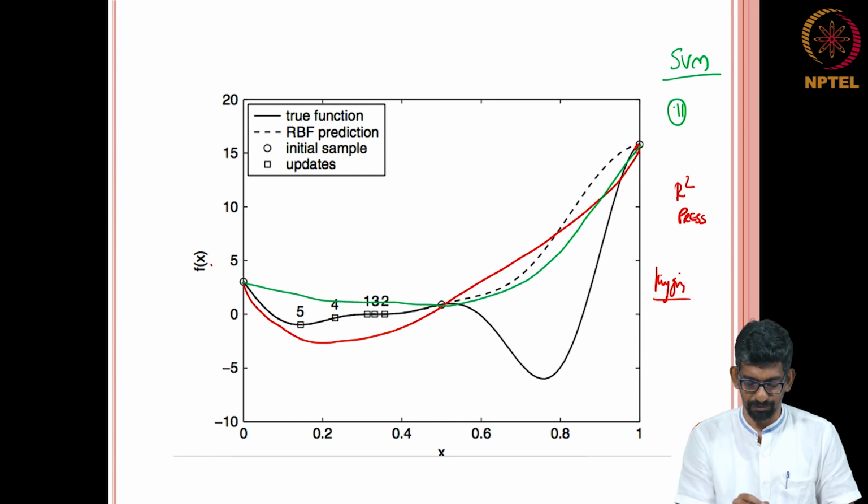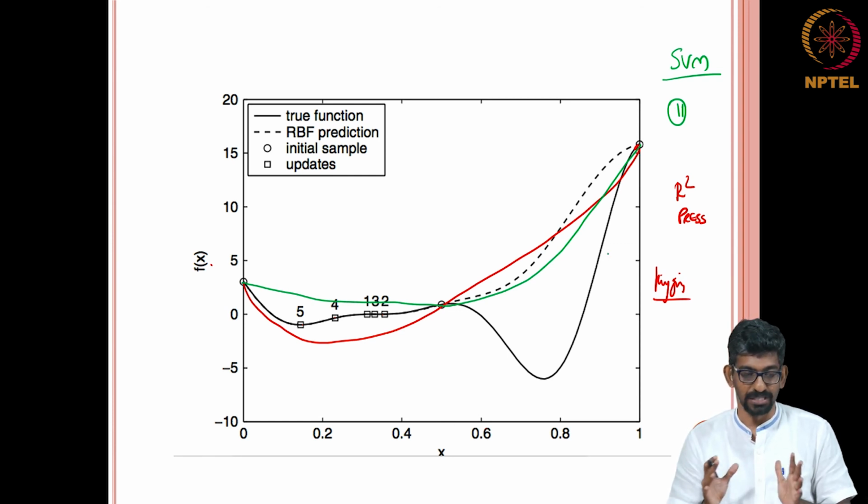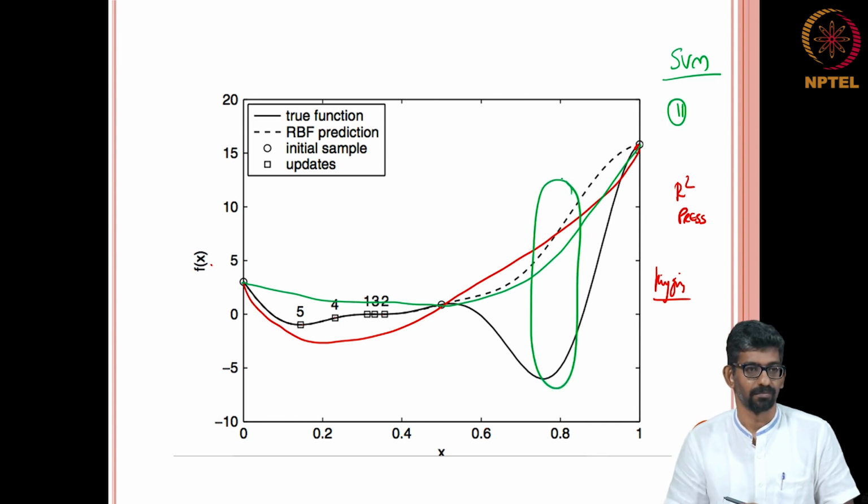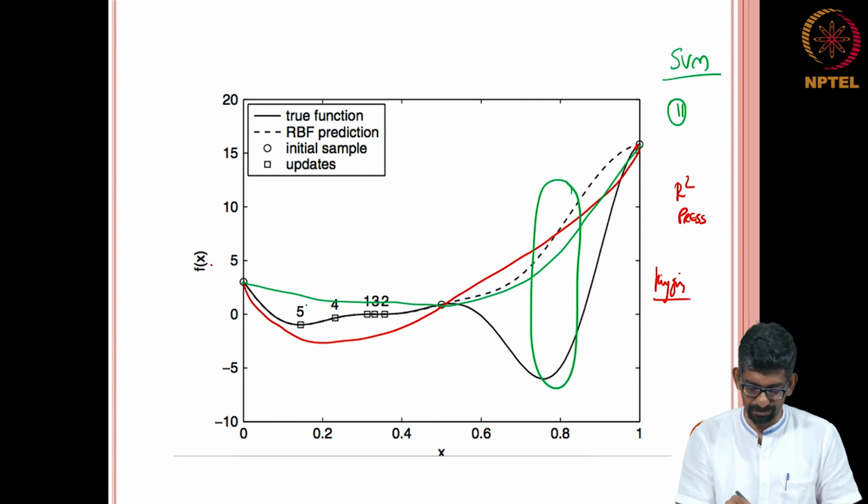What they said is, if you take this function for instance, where is the maximum uncertainty, that is what I want to know in the function space. The maximum uncertainty is in this region compared to any other location. The way that I have drawn here also there is a maximum variation.